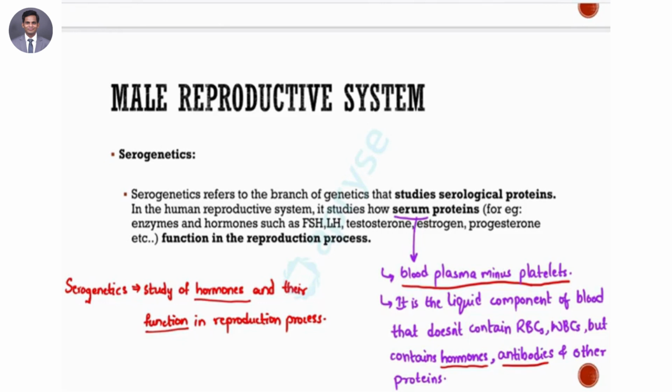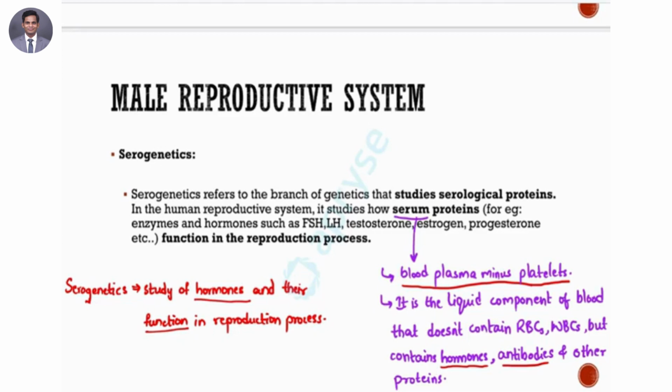So basically, it's the liquid component of the blood that doesn't contain RBCs and WBCs and all of that, but it does contain certain kinds of antibodies, hormones, and proteins. All of those things are here. Okay, so this is your serum. Now, the study of this is essentially serogenetics, studying the genetic components here.